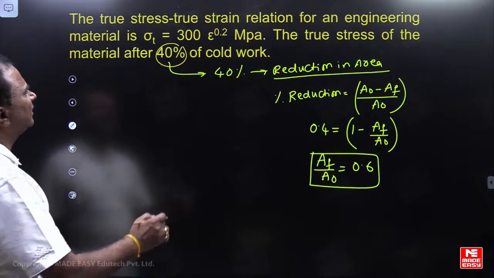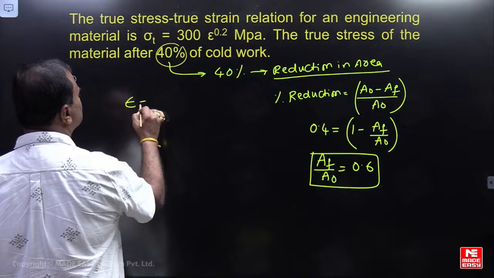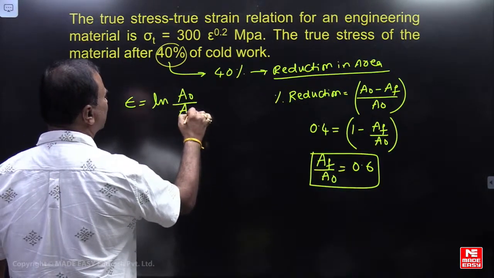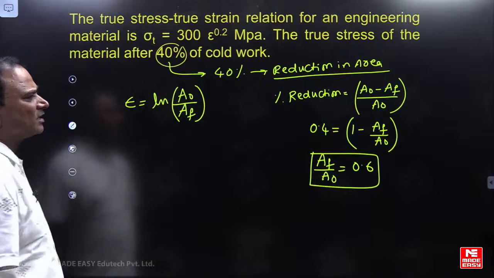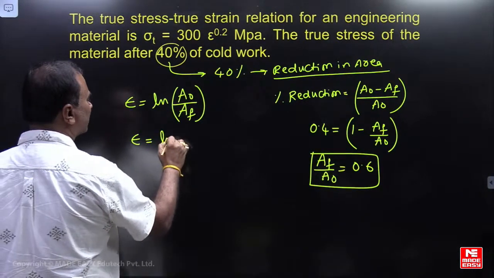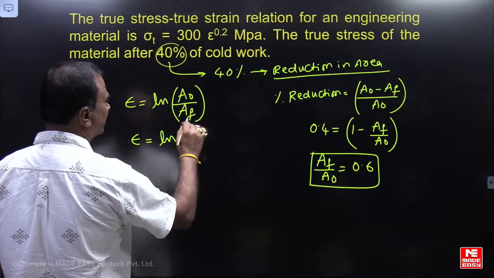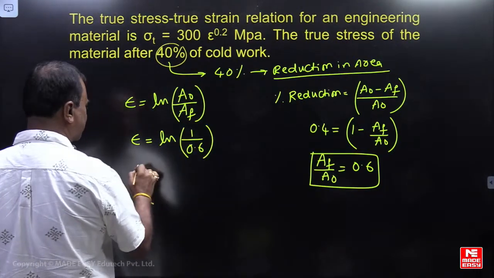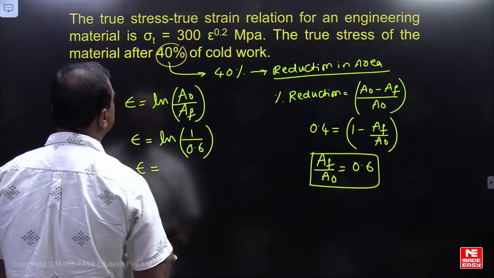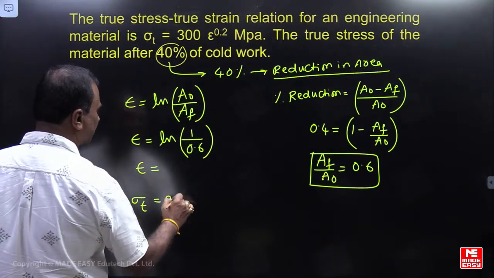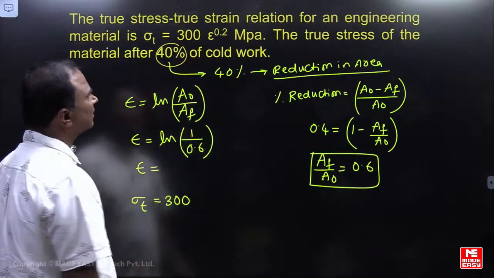If you want to find out a true strain, it is ln A naught by AF, so true strain will be ln of 1 by 0.6. If you know true strain, then you can find out sigma T equal to 300 epsilon to the power 0.2.